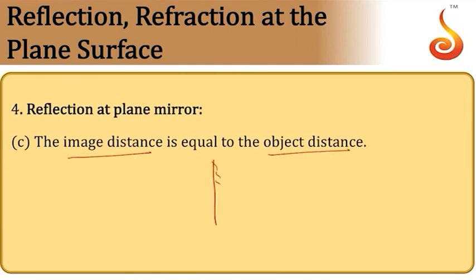Suppose the object is placed in front of a plane mirror, a person is standing at a distance x, let us say, then the image of the person will also be at a distance x from the mirror. So this is object distance, this is image distance. Both of them will be equal.